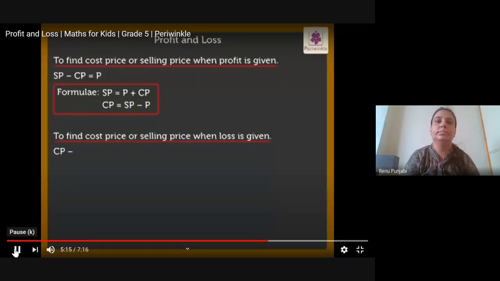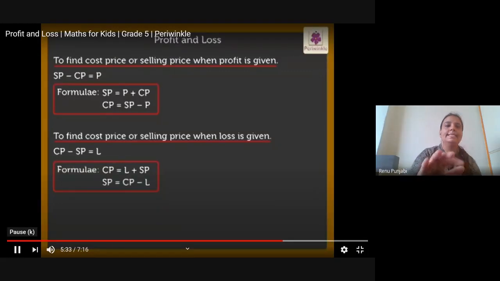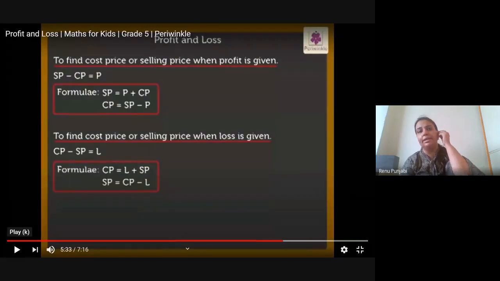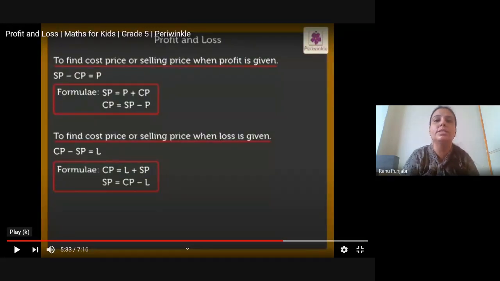Cost price minus selling price is equal to loss. Therefore, cost price is equal to loss plus selling price. And selling price is equal to cost price minus loss. In case of finding the selling price, you have to subtract the loss from the cost price. And in case of finding the cost price, you need to add the loss to the selling price. We will go into detail about this topic also. This is very interesting: why this is loss, why we are adding it, why we are subtracting it.